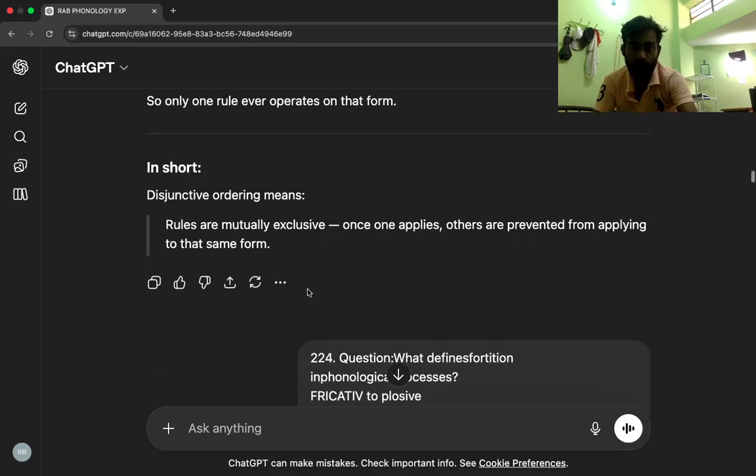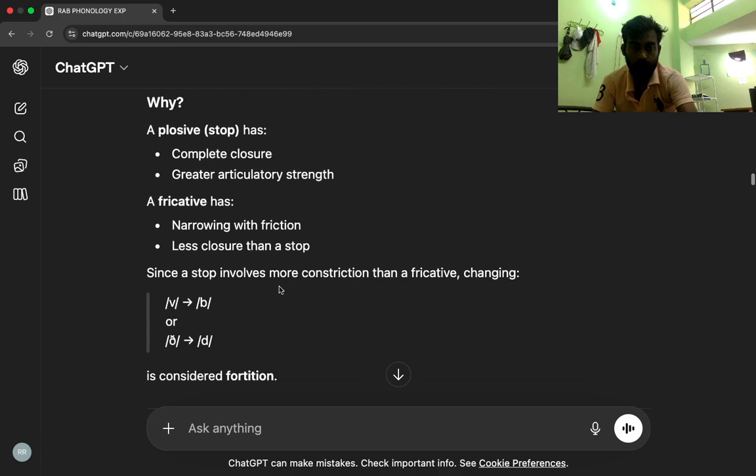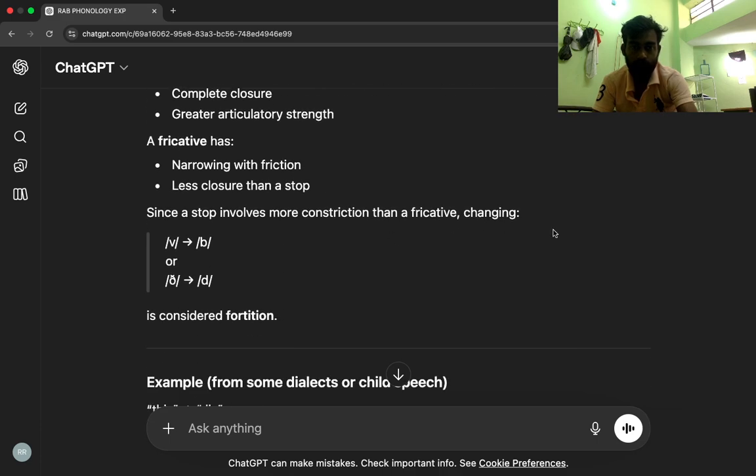Fortition is a phonological process in which a sound becomes stronger or more constricted in articulation. If the MCQ says fricative to plosive, that is a classic example of fortition. Why? A plosive, or stop, has complete closure, greater articulatory strength. A fricative has narrowing with friction, less closure than a stop. Since a stop involves more constriction than a fricative, changing v to b or f to d is considered fortition.